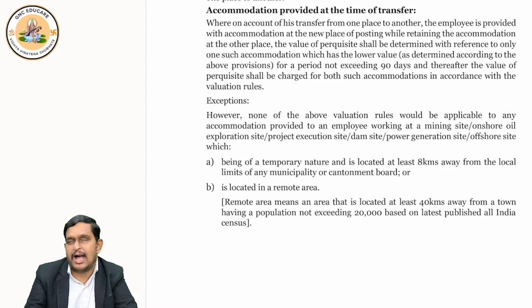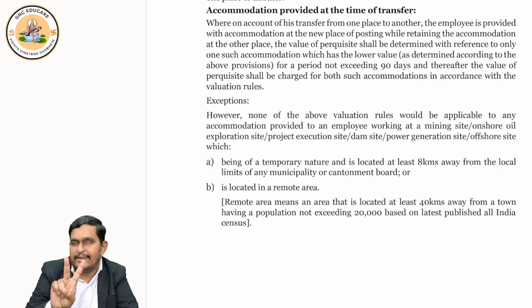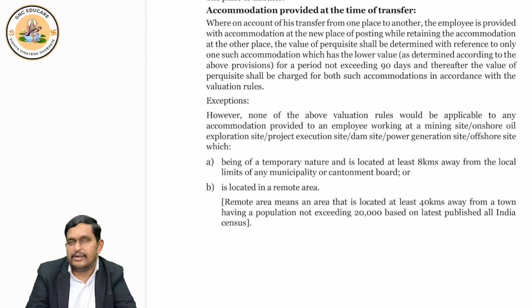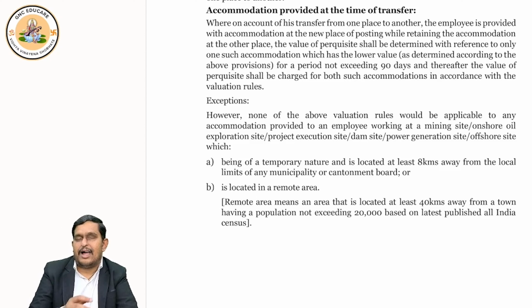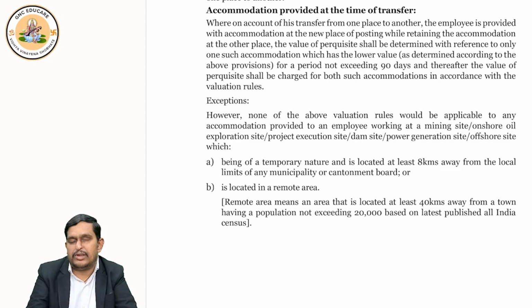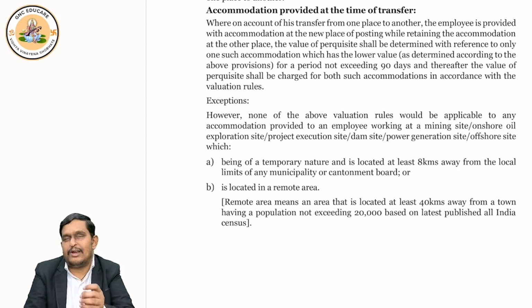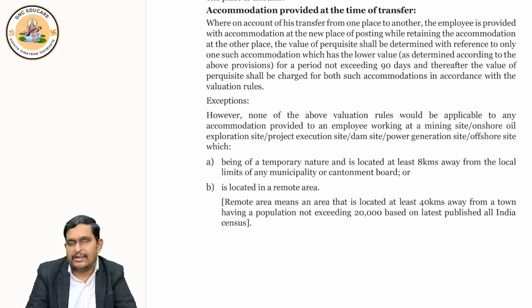And has a population up to 20,000. Both conditions should be satisfied. Right? The population should be up to 20,000, and second, it should be at least 40 kilometers away from municipal limits. This is called a rural area. Either the rural area or any other area can be considered for exemption, but it should be at least 8 kilometers away from the municipal limit.